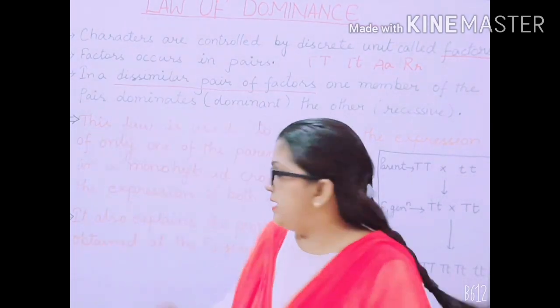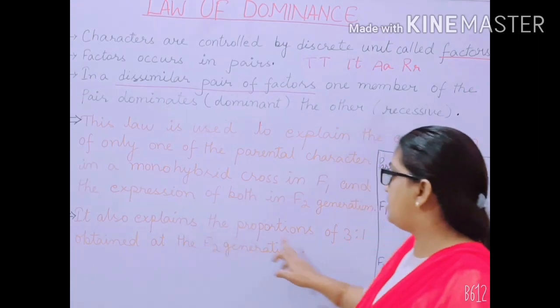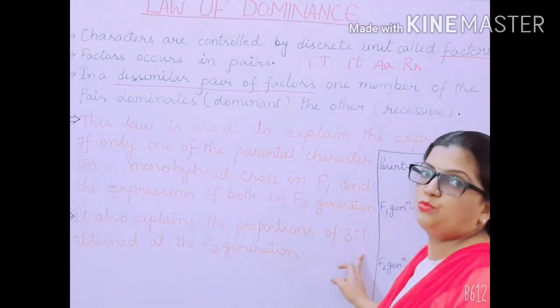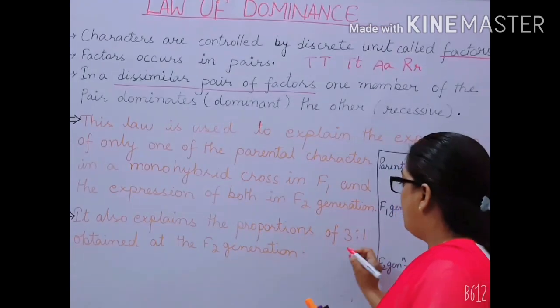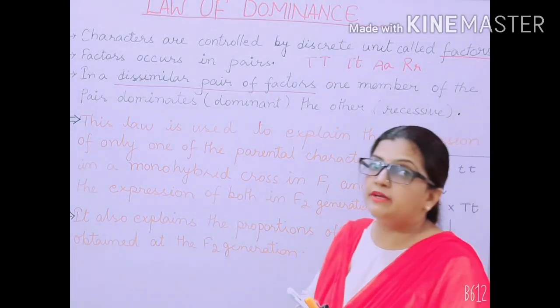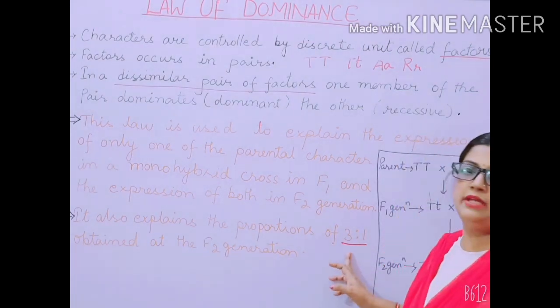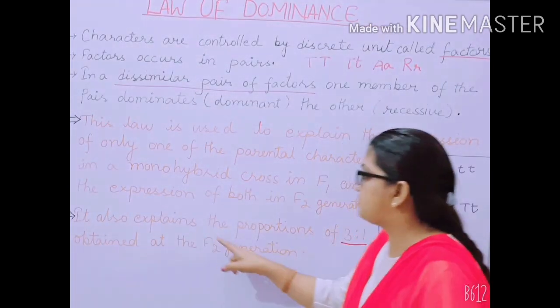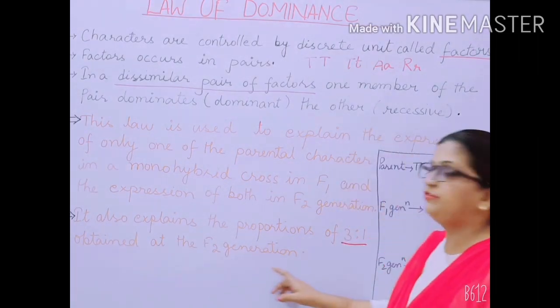Now, the next point says that it also explains the proportion of 3:1. I hope this is clear. You remember this very nicely. What is 3:1? The phenotypic ratio, 3 tall and 1 dwarf. So it also explains the proportion of 3:1 obtained in the F2 generation.